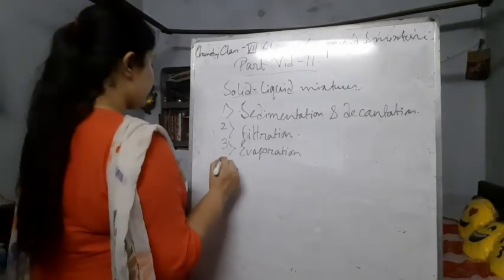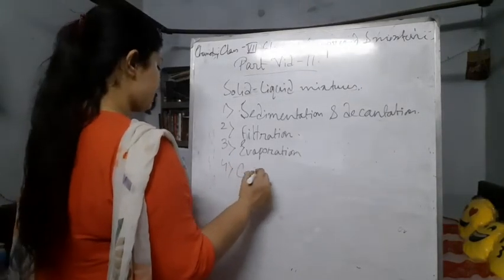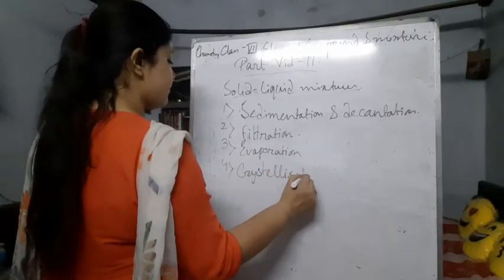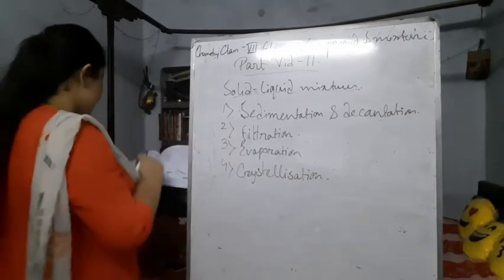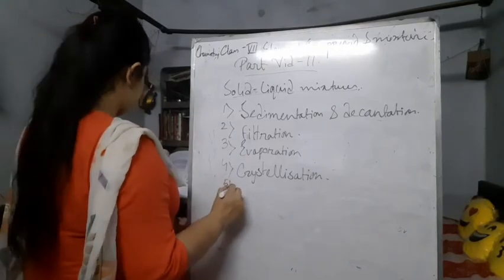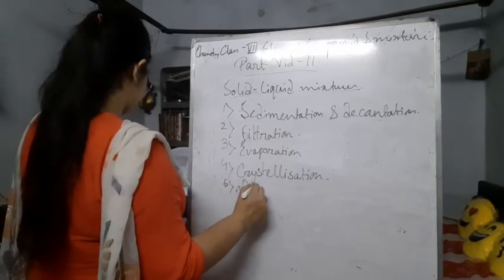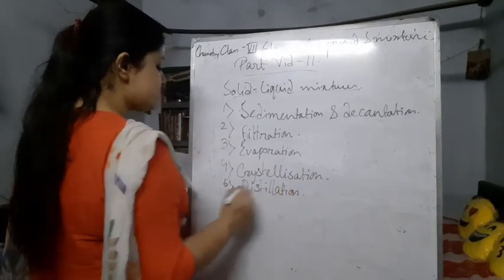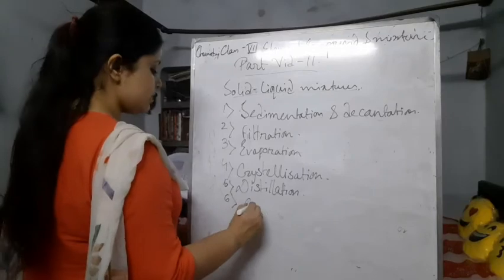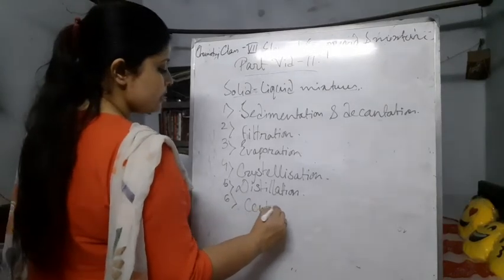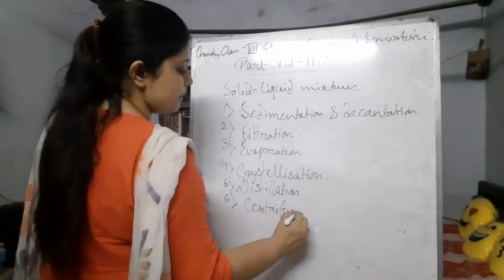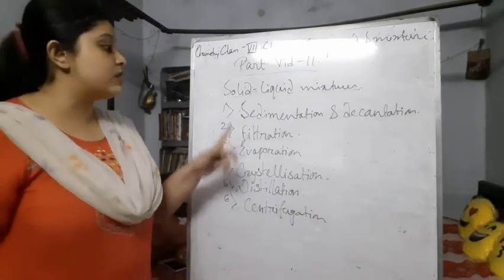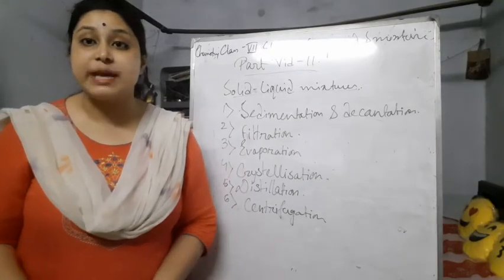The fourth one is crystallization. The fifth one is distillation. And the sixth one, the last one, is centrifugation. So these are the 6 procedures by which solid liquid mixtures can be separated.